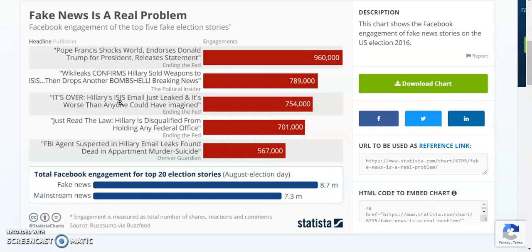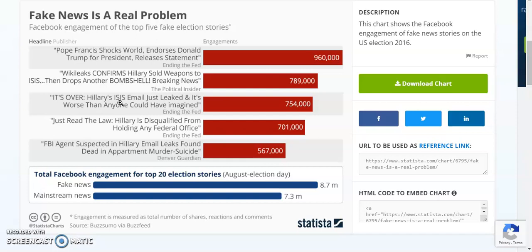So the chart in front of you is looking at specifically false stories that were spread during the 2016 presidential campaign season. And this is where Facebook really kind of took a hit for being one of the biggest venues for sharing fake information.